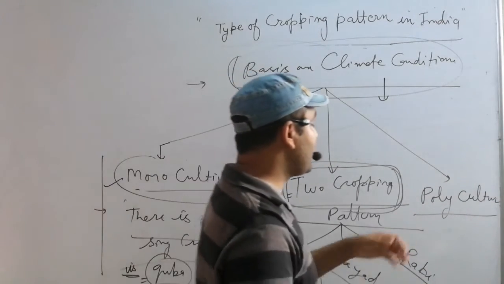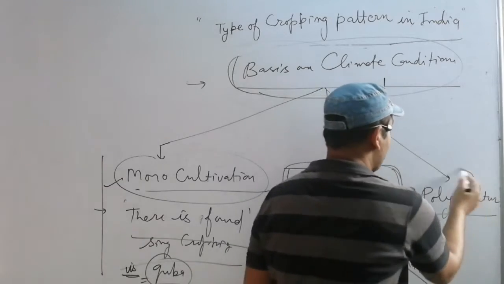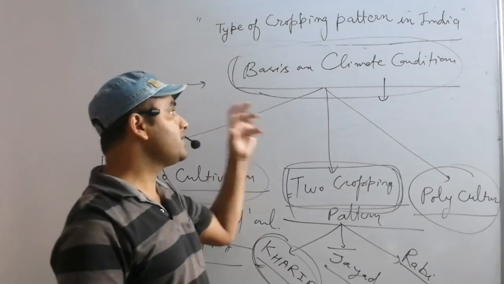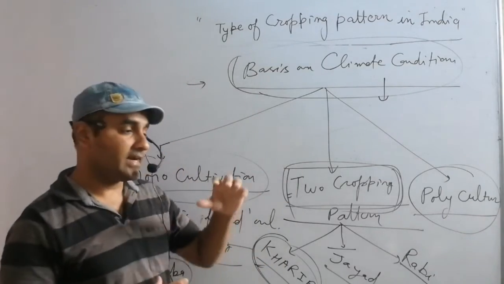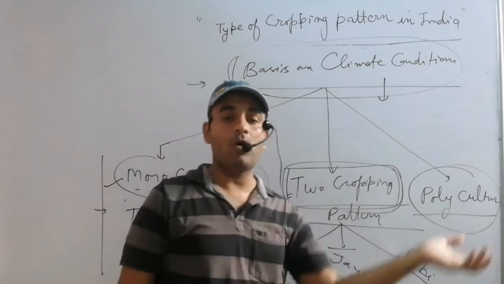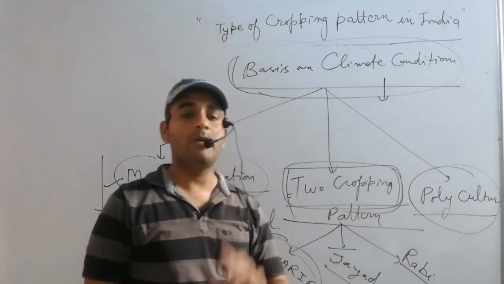And last we talk about polyculture. Polyculture is a cropping pattern that has more than two croppings in a whole year. Okay, got it? And remember this.